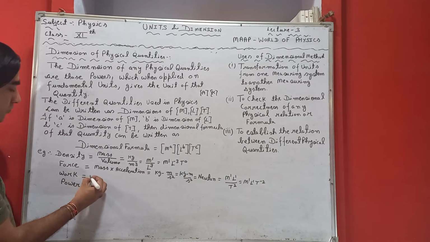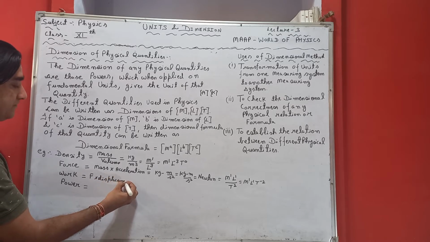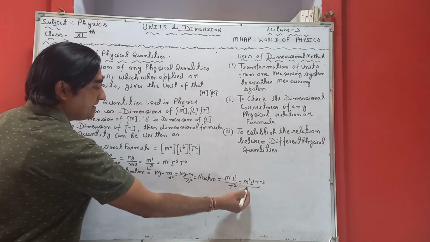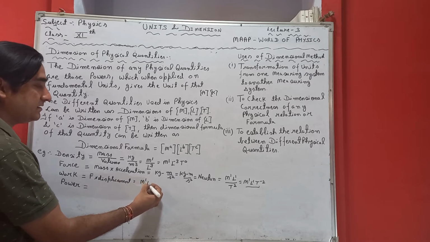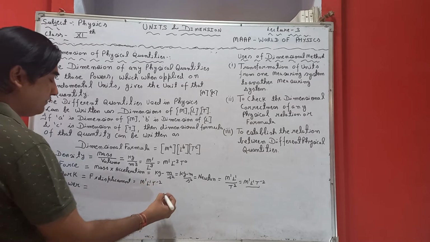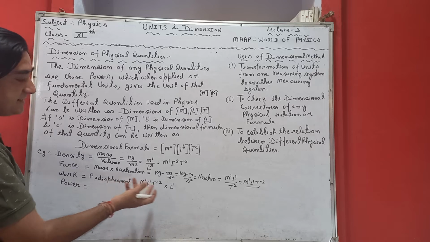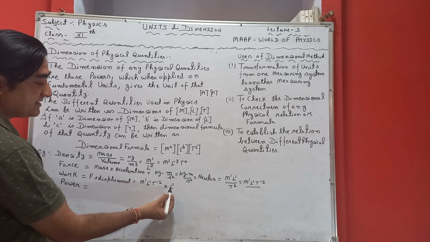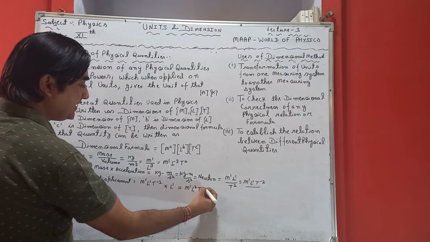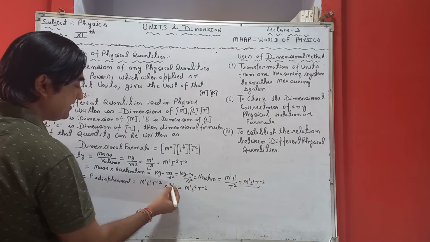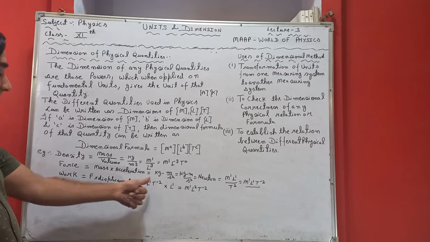What is work? Force multiplied by displacement. Now it is simpler for us because we have already calculated the dimensional formula for force. That is M1 L1 T minus 2 multiplied by displacement. Displacement is distance, and distance can be written as L1. If the bases are the same, the powers get added. So we can say M1 L2 T minus 2, because 1 plus 1 becomes 2. So this is the dimensional formula for work.